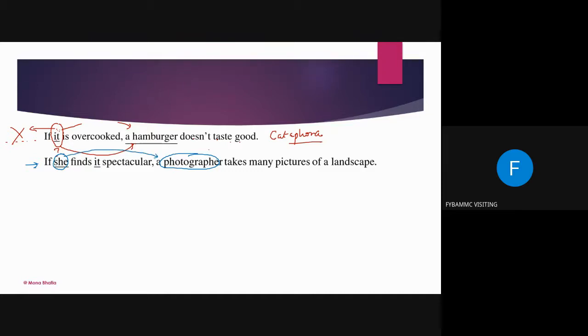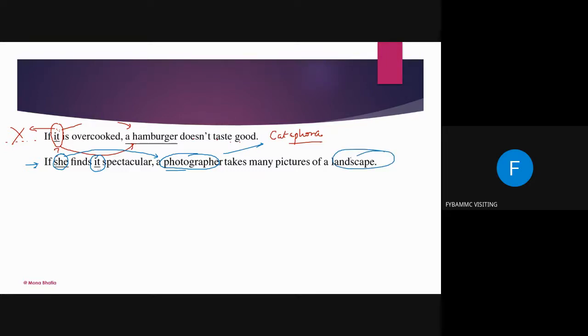That means again it is cataphora, because the word which it is defining comes later in the sentence. If she finds it spectacular, so what is spectacular? The part of the sentence for which "it" is used: a photographer takes many nice pictures of a landscape.